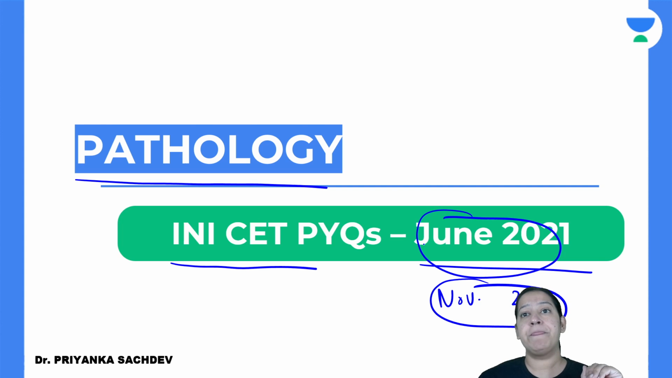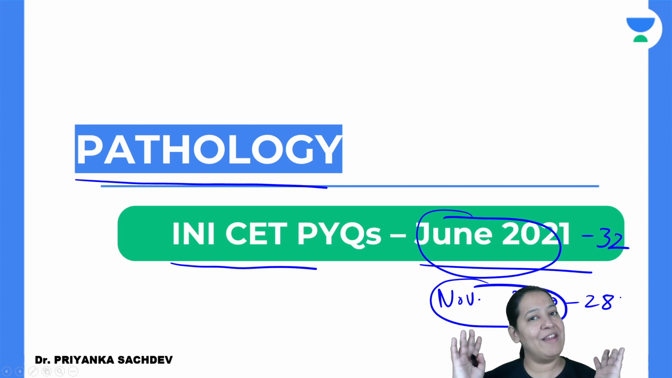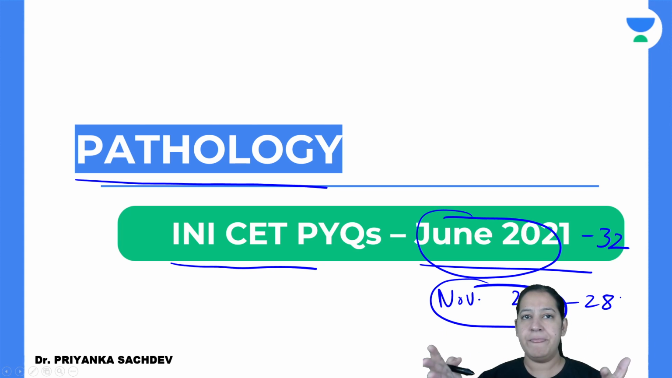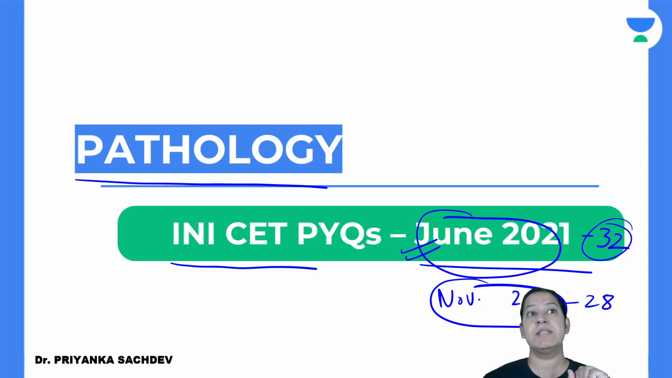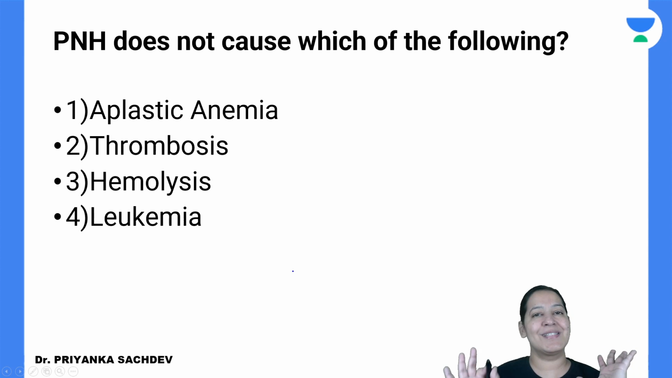In pathology, in June 2021 INICT, we got 32 questions from pathology. And in November 2020, we have 28 questions from pathology. So we know pathology is a very important subject from INICT point of view. So we will discuss all the PYQs here. Today I am going to discuss June 2021 all 32 questions of pathology in this session. So let's start. This is question number 1.